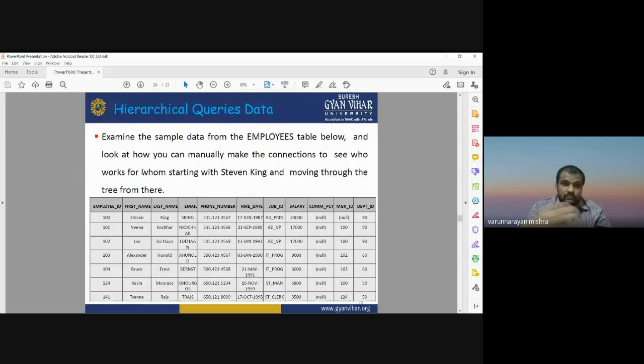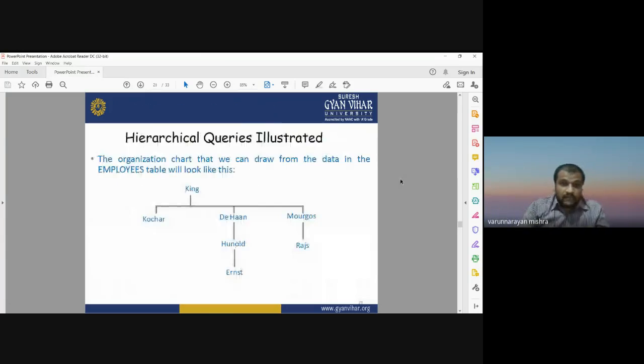For that we need to go for the hierarchical data structure. By using this table, you cannot directly get the information about who is the manager and who is the employee. So you need to run a hierarchical data query, you need to construct a hierarchical tree structure to see who works for whom, starting from Stephen King, the first employee name, and moving through the tree from there.